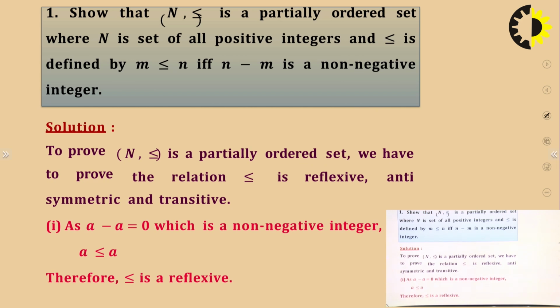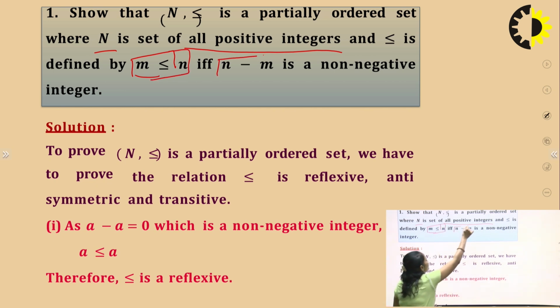Let us take another example. Show that N with less than or equal to is a partially ordered set, where N is the set of positive integers and the less than or equal to sign is defined as follows. The relation is given as m is less than or equal to n, and the definition of this relation is that n minus m is non-negative, meaning this should be greater than or equal to 0.